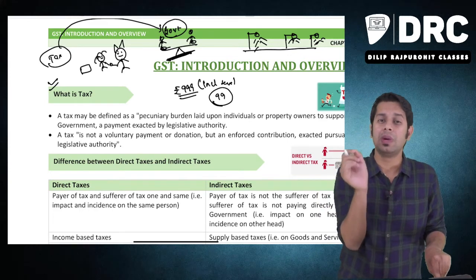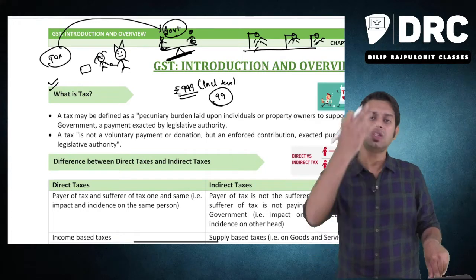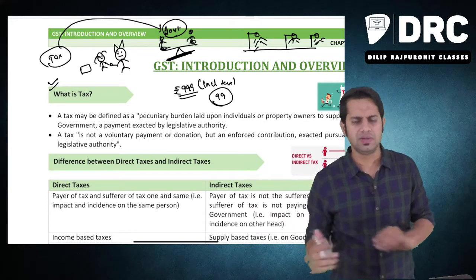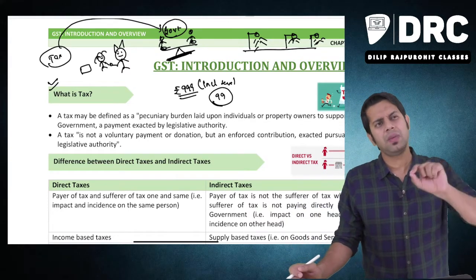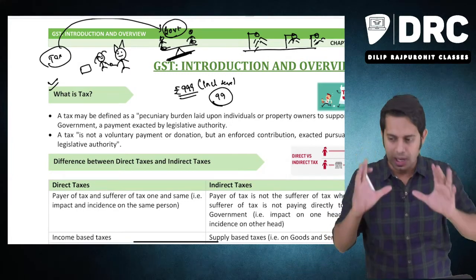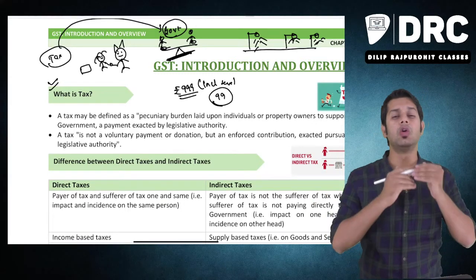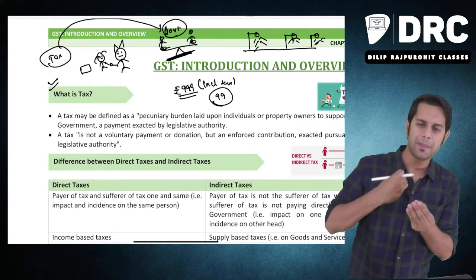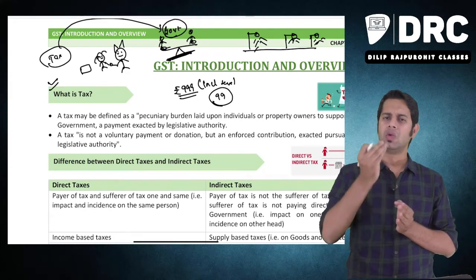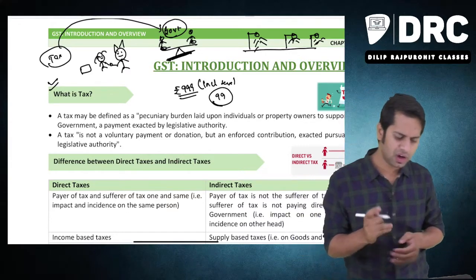This money which the government requires for undertaking these different activities is paid by us to them. We are the people who are paying the money to government for all these activities undertaken by them. Sir, how are we paying the money? We are paying the money to them in the form of tax. To run different initiatives undertaken by government, government needs money. This money is paid by us to government in the form of tax. So whatever taxes are paid by us, government uses it for the benefit of general public.